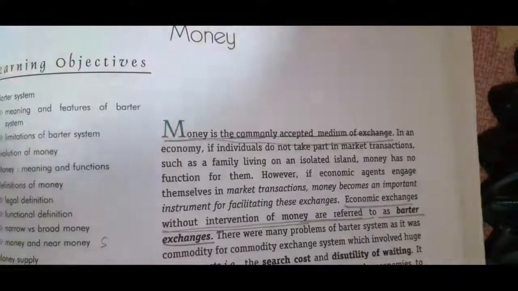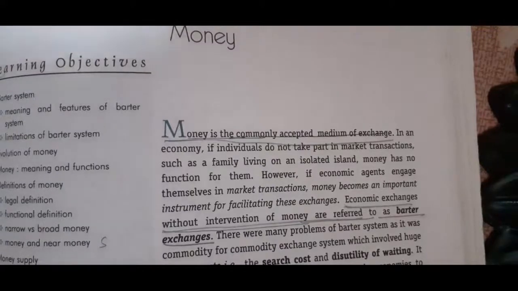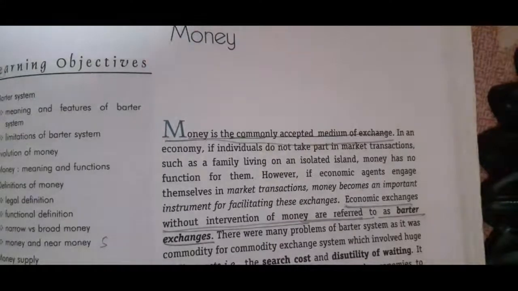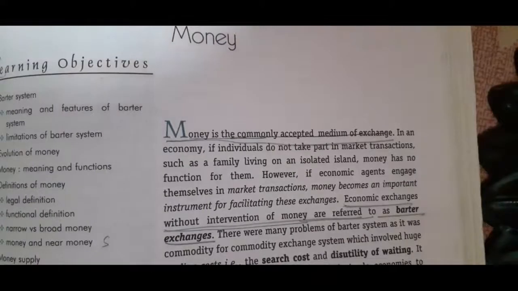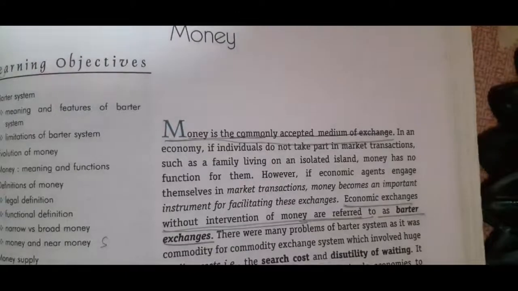Children, today I will start a new chapter, that is money. In this chapter, I will explain the concept of money, its types, the barter system and the drawbacks of the barter system. So, let's begin. Children, I have presented a definition of money.